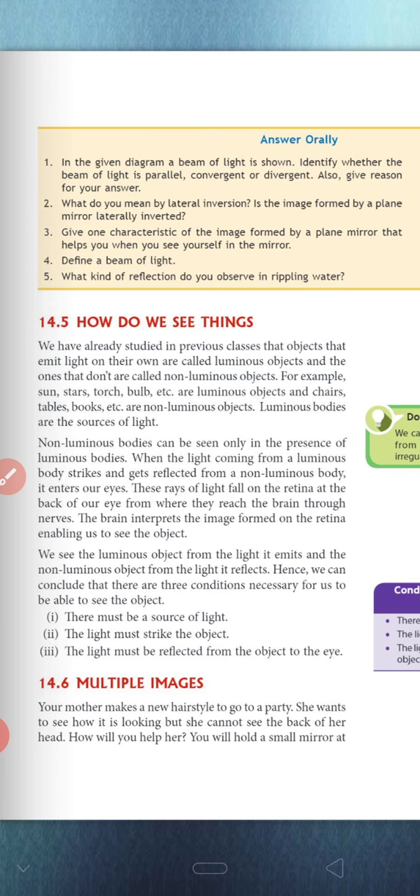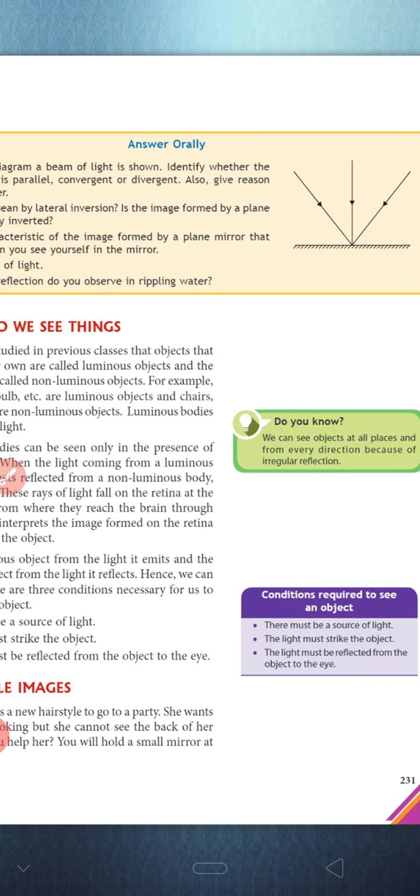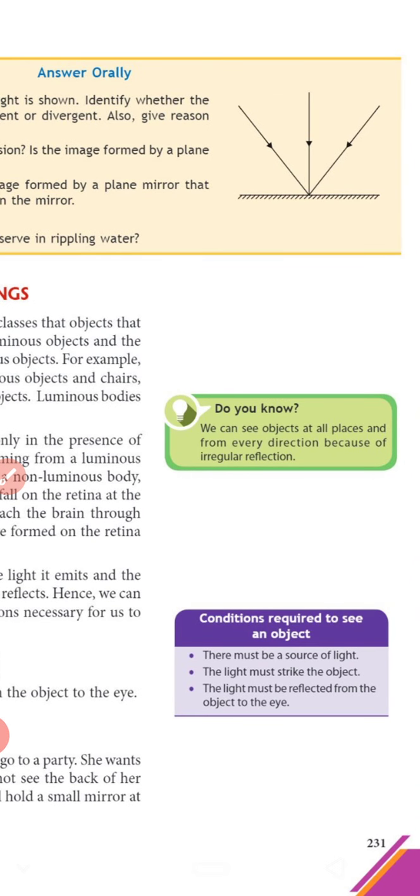Okay, clear all the 3 points, how we can see things and what are the conditions necessary to see objects. So our first point is there must be a source of light, light must strike the object, and the light must be reflected from the object to the eye. Okay, clear the topic. So here we have a Do You Know question. We can see objects at all places from every direction because of the irregular reflection.